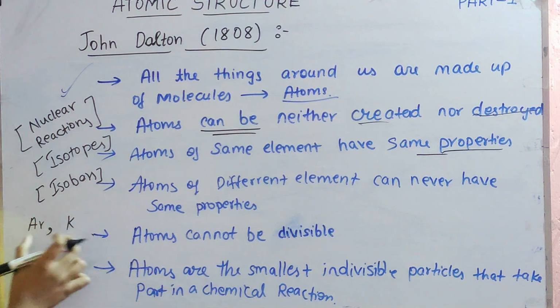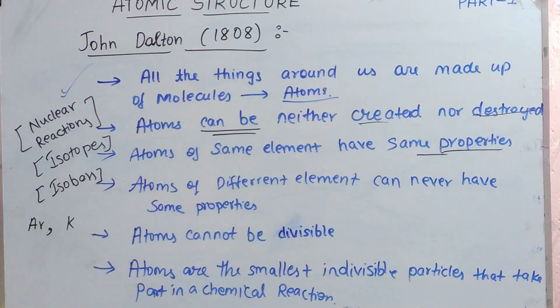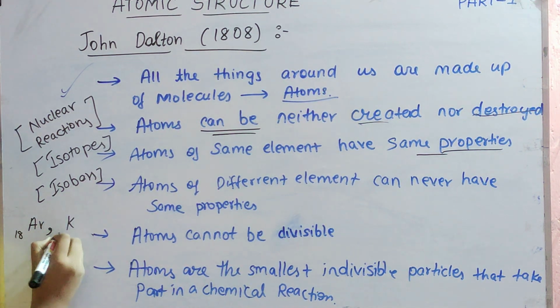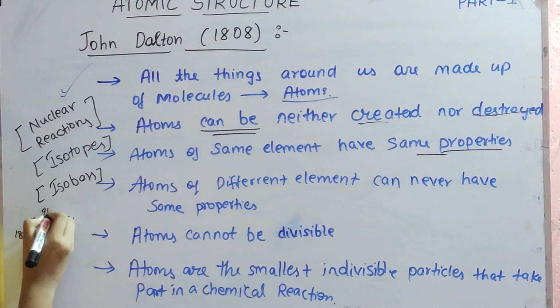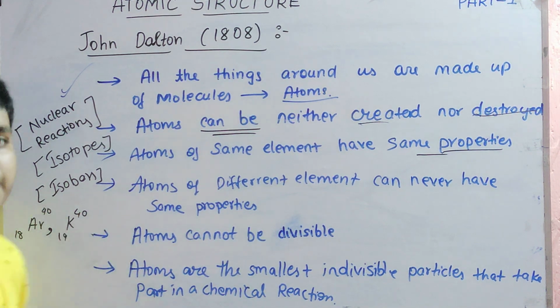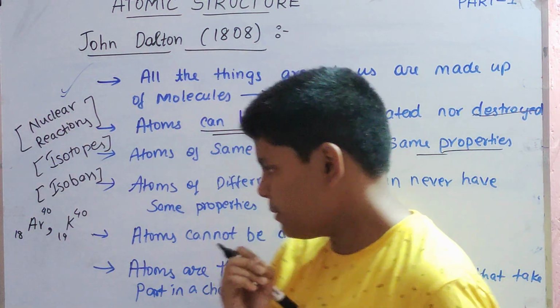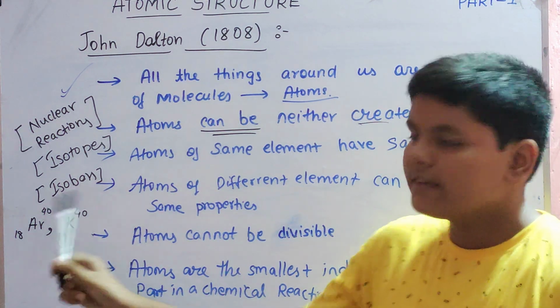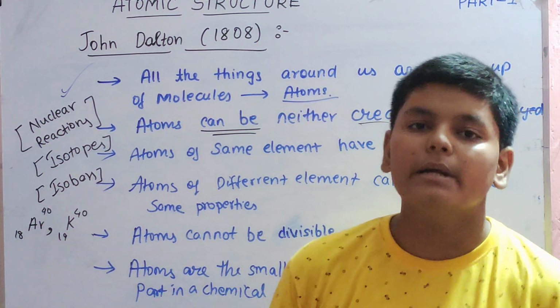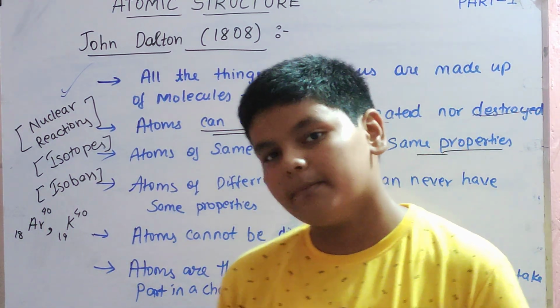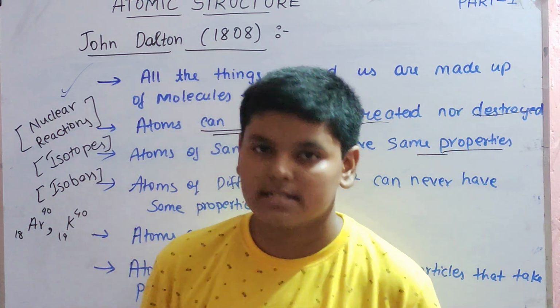Argon and potassium both have different atomic numbers. Argon's atomic number is 18 and potassium's is 19, but their mass numbers are the same. They are different elements. One has atomic number 18, one has atomic number 19, but their masses are the same.